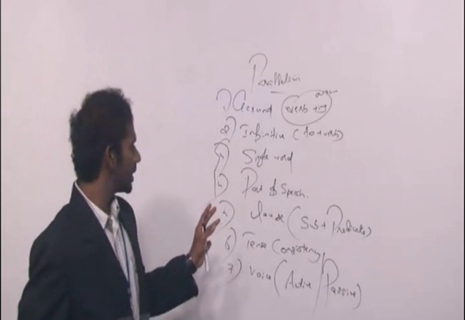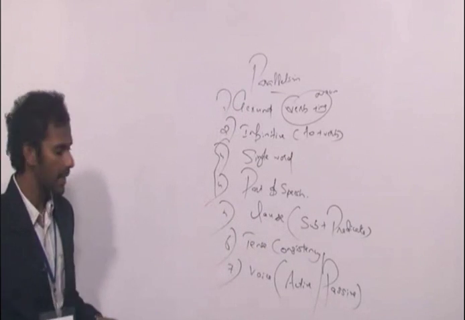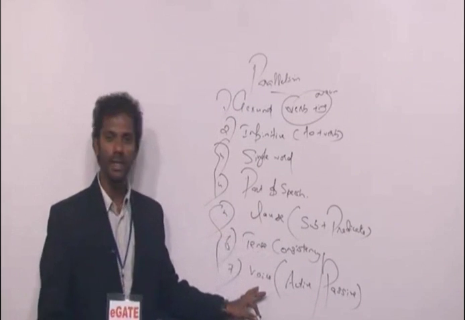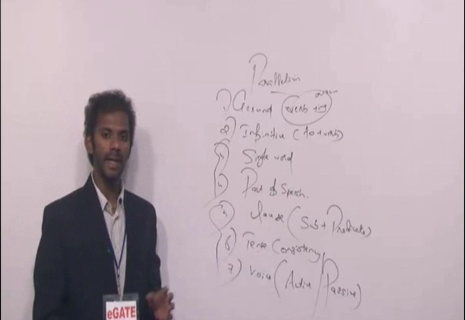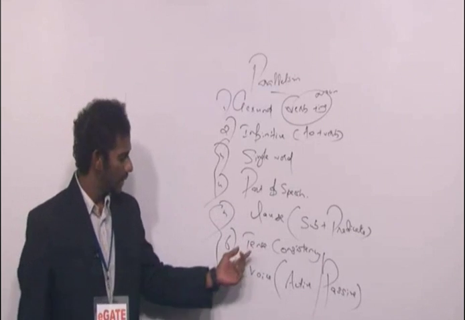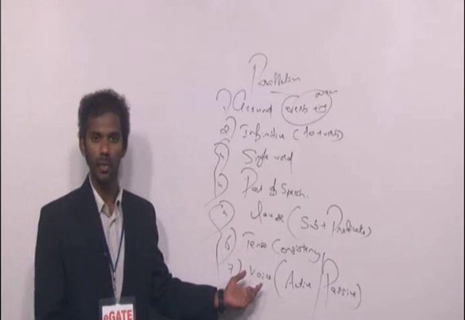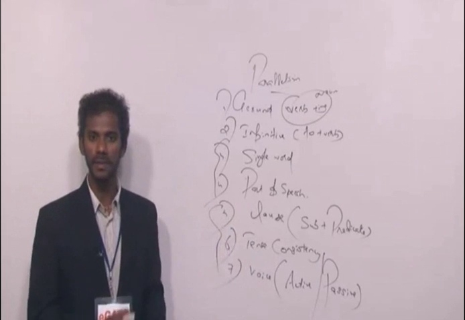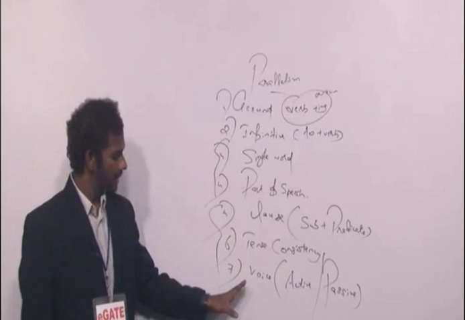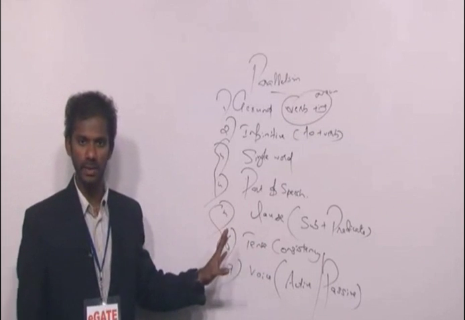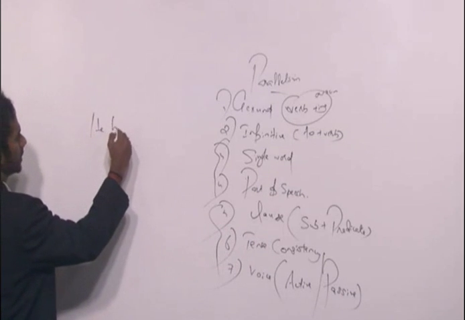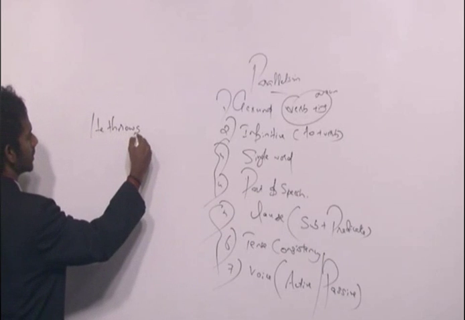Now, these three concepts must be taken together. Clause, tense consistency, and voice must be taken together. That means if one idea is a clause, means if one idea contains a subject and a predicate, you need to look for tense consistency as well as voice. So these three concepts must be taken together. Clear? Now come to the last one, voice. As I said, active voice and passive voice. Clear? If I had a statement like, he throws the ball.